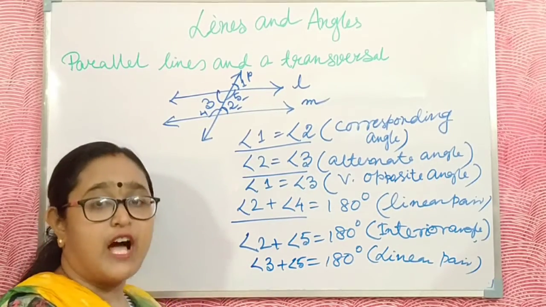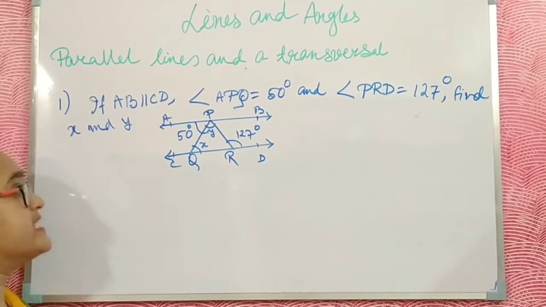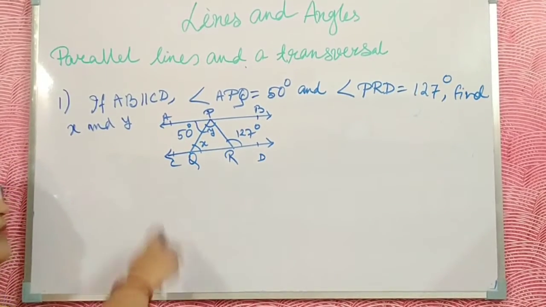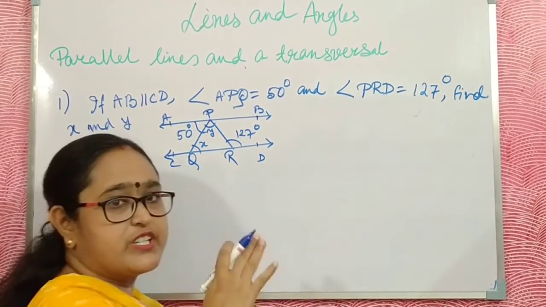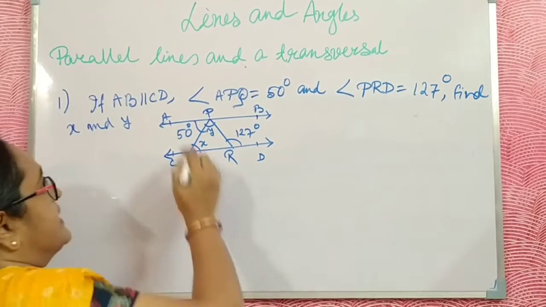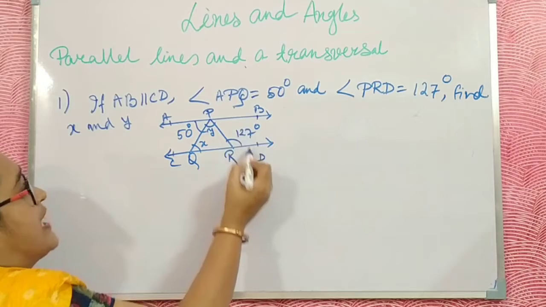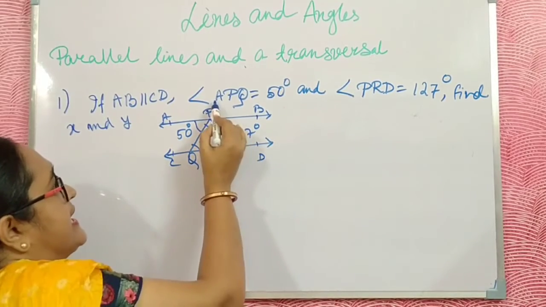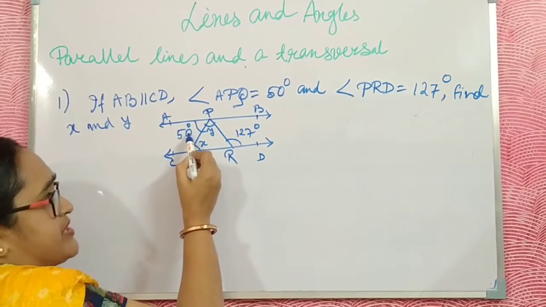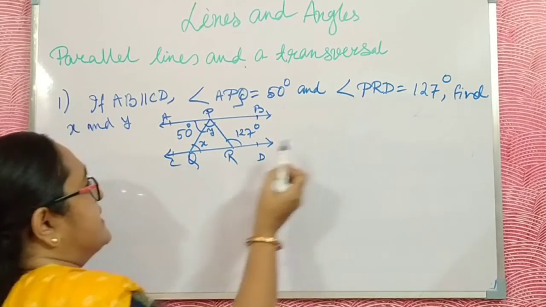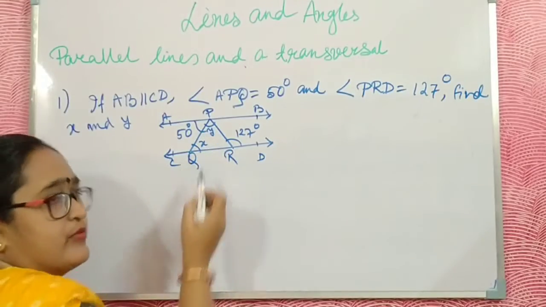Now I discuss a few sums using these properties. The given problem: AB is parallel to CD. Angle APQ is 50 degrees, and angle PRD is 127 degrees. Find x and y.